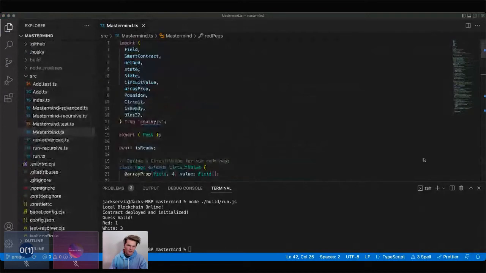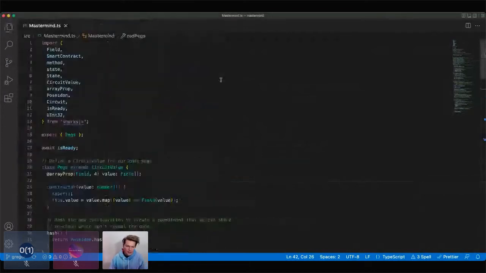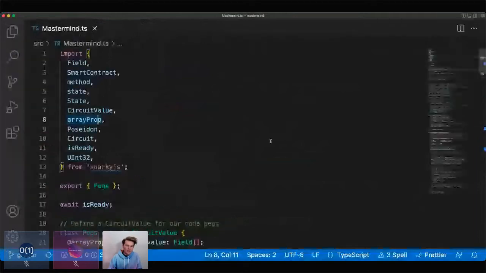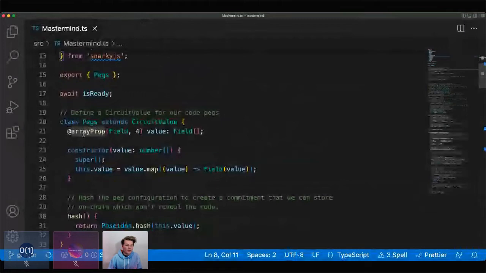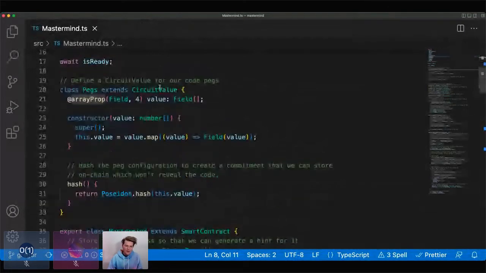I'll zoom in just a little bit and get rid of the bar over here so that everybody can see it. We're just importing a bunch of stuff from SnarkyJS. We're exporting Pegs, which is a circuit value. So we're defining a specific circuit value for our configuration of pegs, and it's actually just an array of field elements, which were addressed a little bit in the intro workshop yesterday. If you want more information, there's lots of it on the docs website.